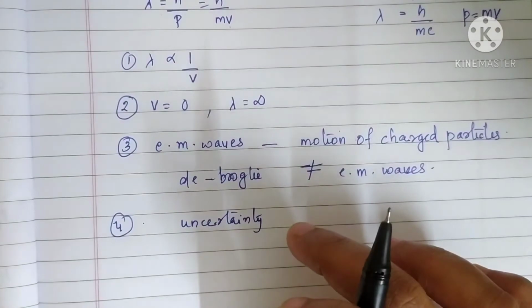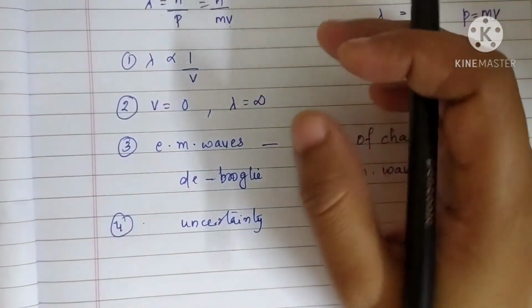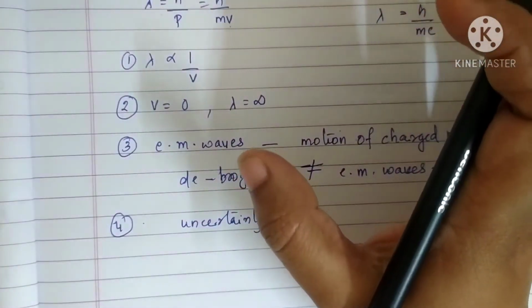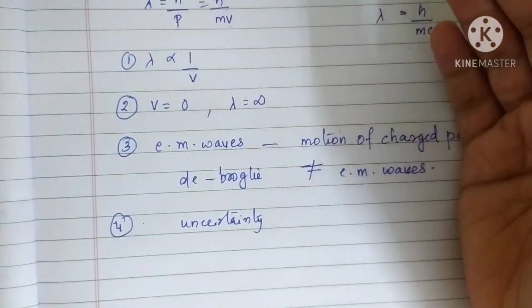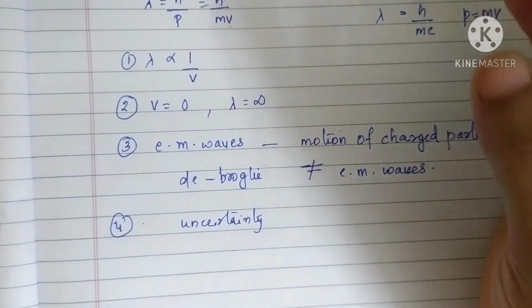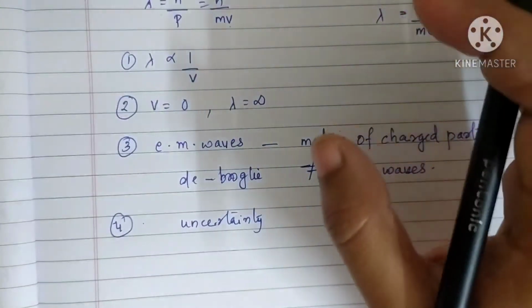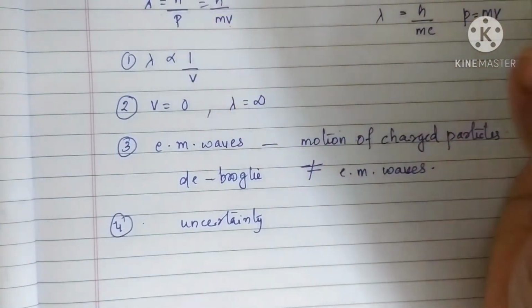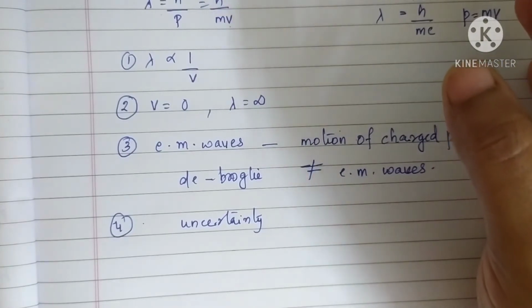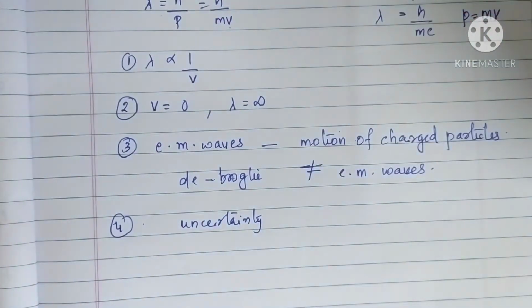Like that, here also the wavelength of a wave associated with a moving particle actually defines a region of uncertainty. That means the whereabouts of the particle are unknown at a particular point at a particular time. So there is always some uncertainty in the specification of position and also in the specification of momentum. Understand? So these are the observations made with the help of this equation.